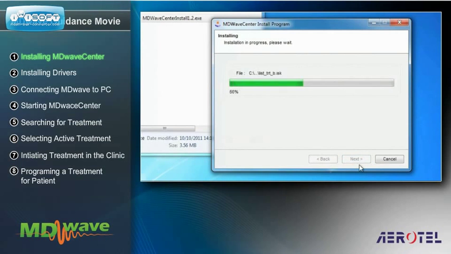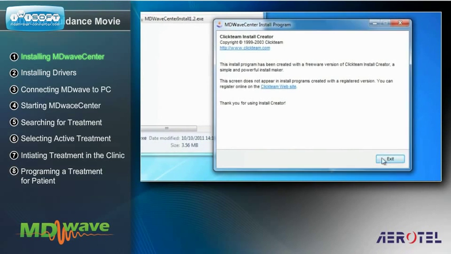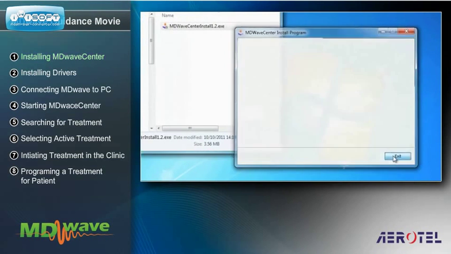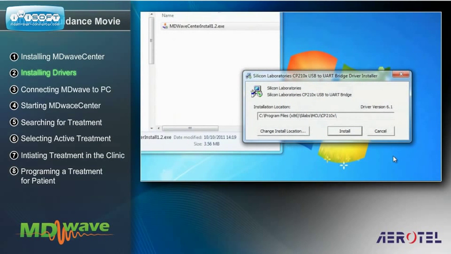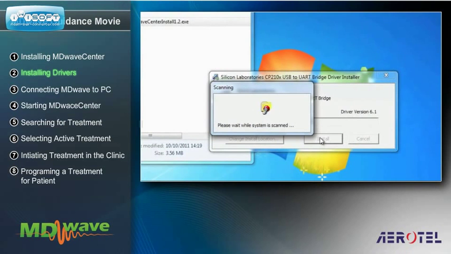Within a number of seconds, a window indicating that basic installation has been completed will appear. Click Next. To complete the installation, click Exit. In the next stage, the Silicon Labs driver for communicating with the MDwave device will be installed. Click Install. Wait patiently until the installation of the driver is completed.